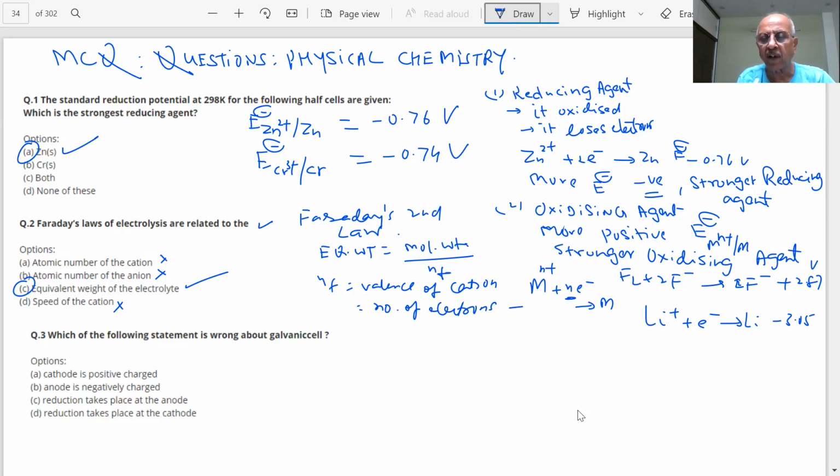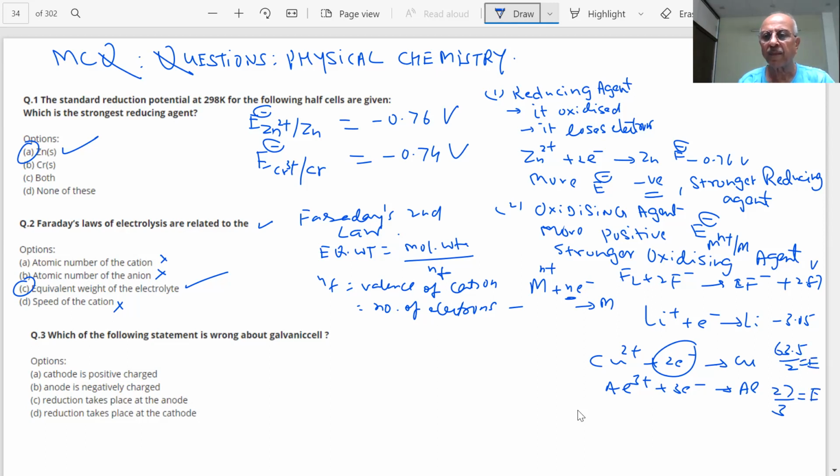If I have Cu2+, then what is the equivalent weight? We have to divide by 2. If I have Al3+, I have to divide by 3. The atomic mass of copper is 63.5 divided by 2, aluminium 27 divided by 3. This is the equivalent weight. Am I right?